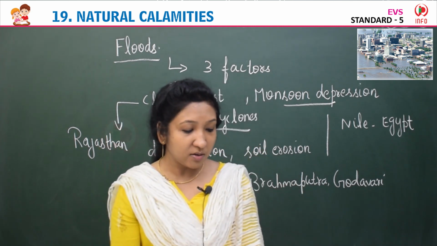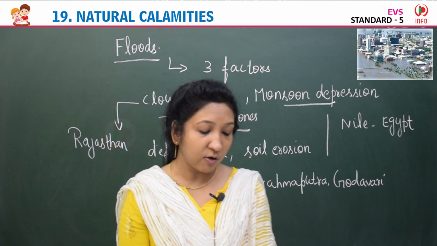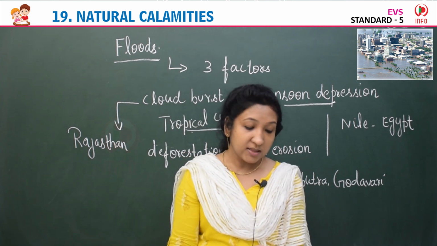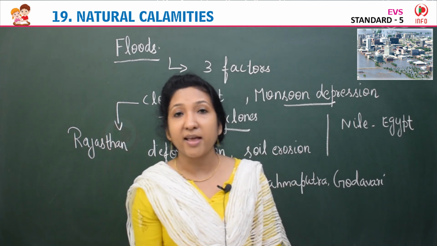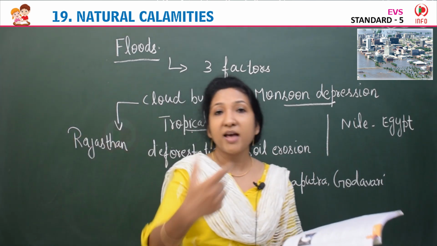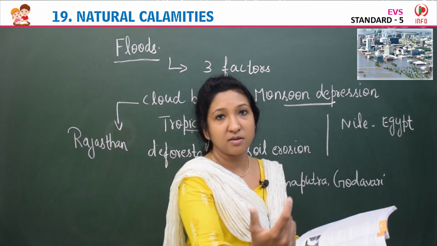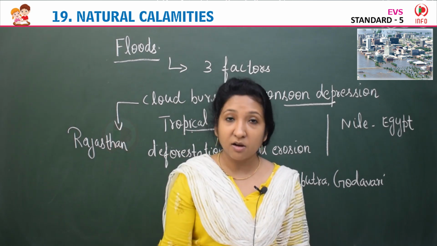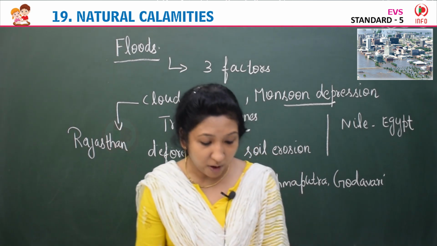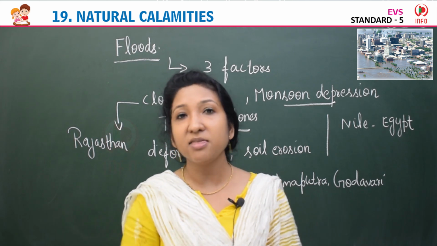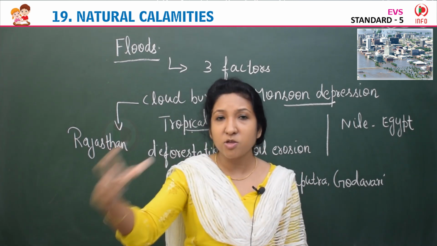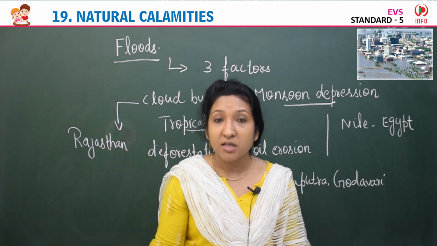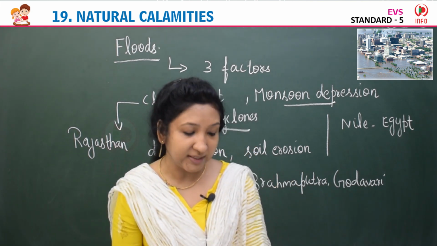The high speed winds which start a cyclone cause more damage than the accompanying floods. Along with the high speed wind, floods also will be there, but the cyclonic wind or the heavy storm causes more damage than the floods actually. It causes so much harm, that is the cyclonic storm, the high speed wind.